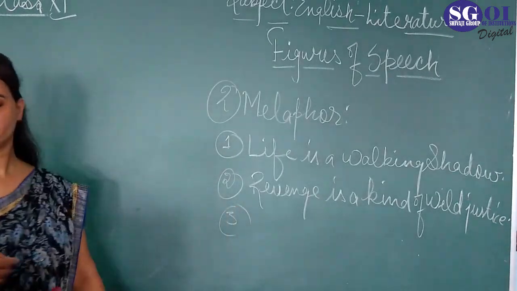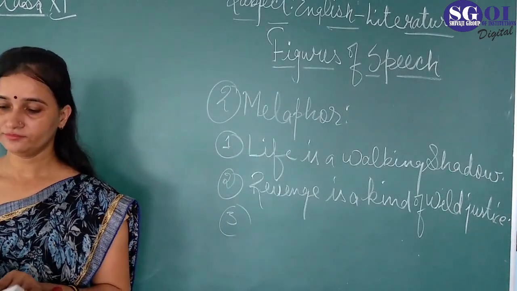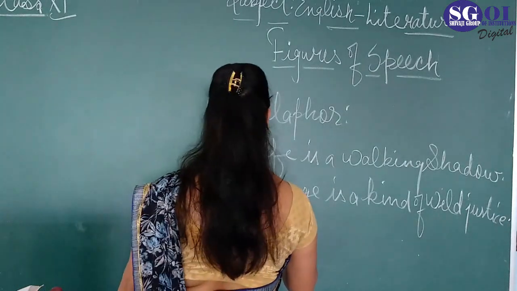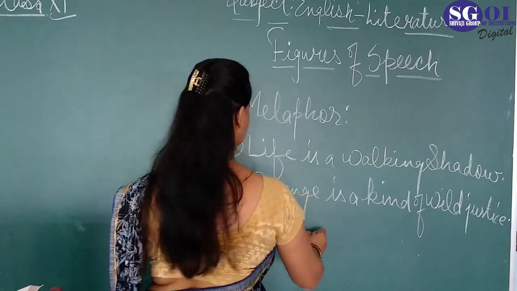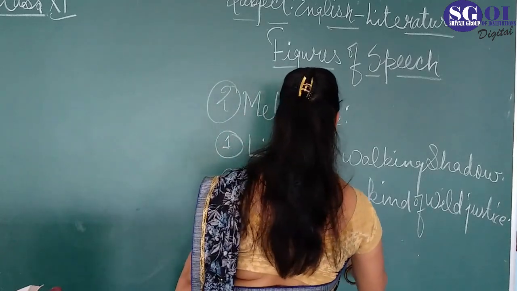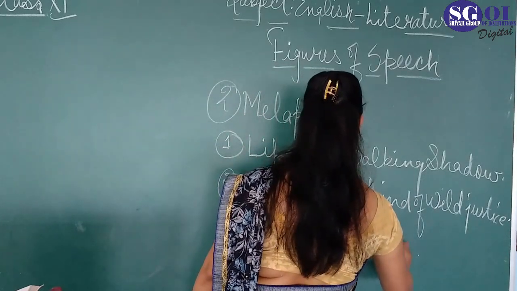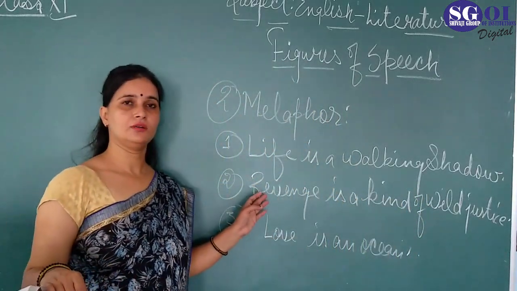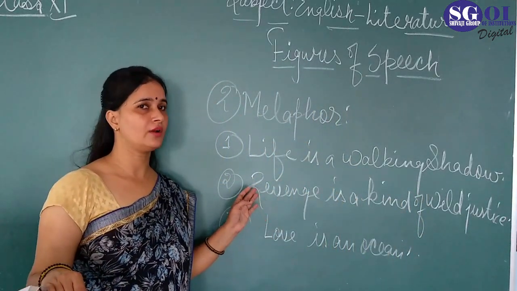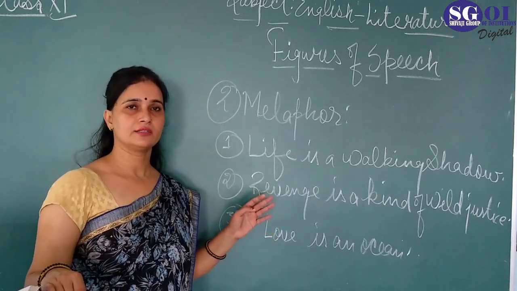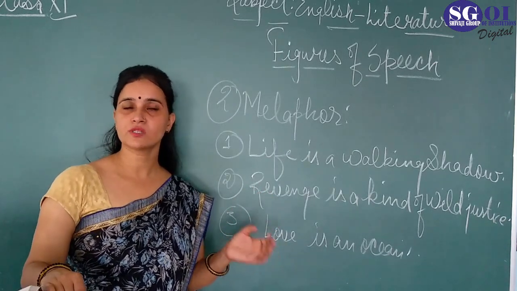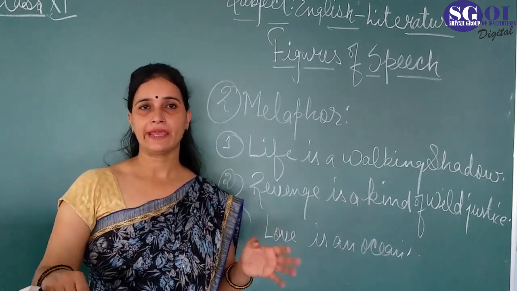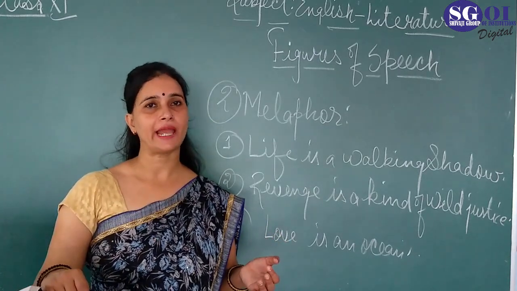Third one, love is an ocean. Love is an ocean. So student, this is your metaphor figure of speech, that is called in the Rupak Alankar, and the definition of this one: in this figure of speech we do the comparison between two unlike objects, and it is called an implied simile.